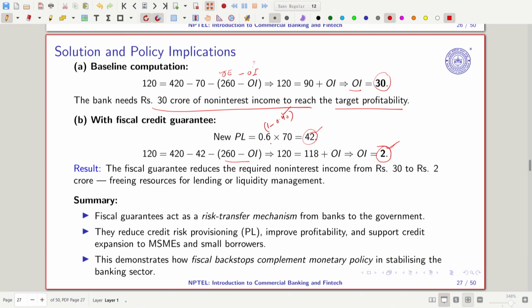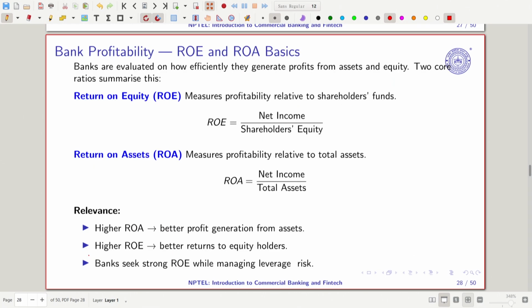That fiscal policy acts here as a risk transfer mechanism, and it helps a lot, and banks may not be charging so much from customers. Non-interest income, in the sense that banks are charging ATM charges, minimum balance charges. So if the government is giving provision, it means they may not be charging that much, right? And this credit provisioning is especially important for micro, small, and medium enterprises, and those enterprises are really important.